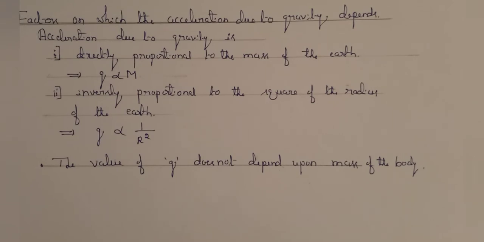Therefore, bodies of different masses are accelerated towards the earth with the same acceleration g. But the gravitational pull of the earth depends upon the mass of the body. Therefore, the heavier the body, the greater is the gravitational pull of the earth, and the lighter the body, the lesser is the gravitational pull of the earth on the body.